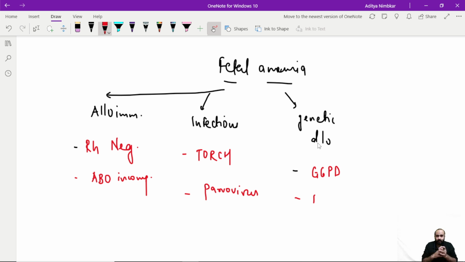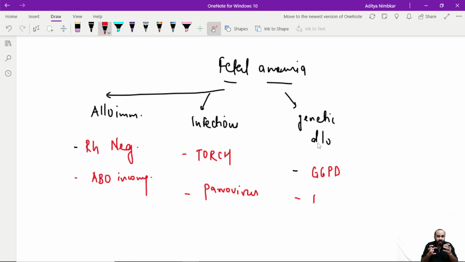The answer is very simple. How does G6PD cause hemolysis? It causes hemolysis whenever there is an increase in oxidative stress. One factor that can increase oxidative stress can be a drug. There are several drugs, one example being nitrofurantoin. There can be several such drugs that can lead to anemia in G6PD deficiency. So basically the baby might already be deficient in that enzyme.